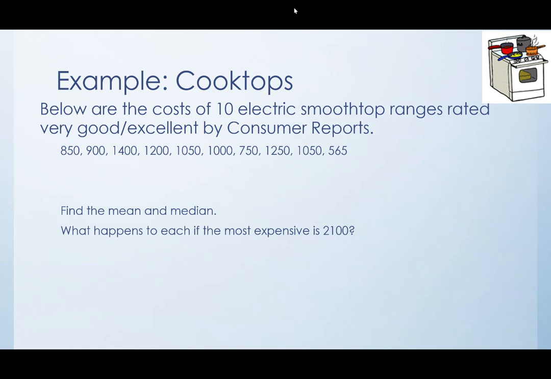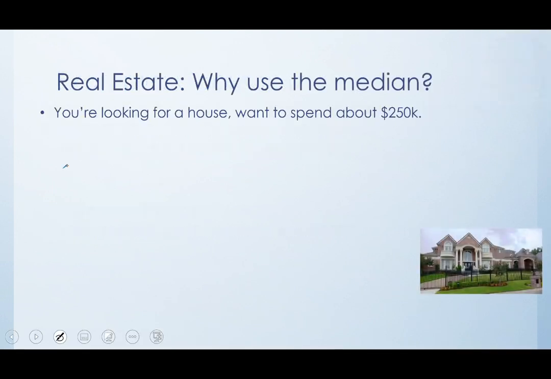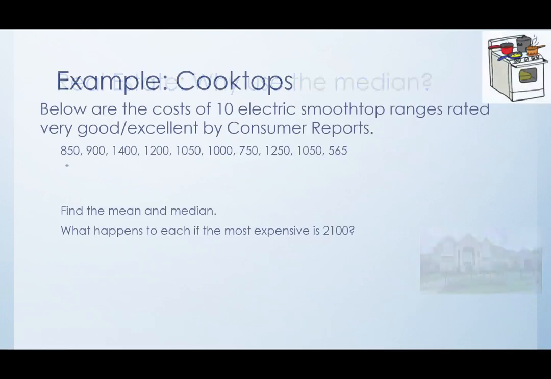All right, so the first thing we need to do is to put our data in order, because it's not in order right now. Now, we don't really need to do this for calculating the mean, but we do need to do it for the median. It's a good idea as we go through to mark off the data values so that we know we've got everything.